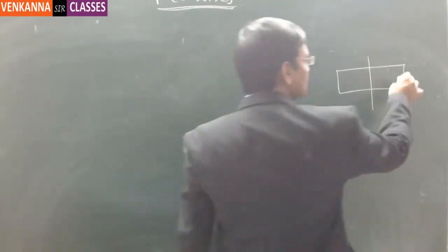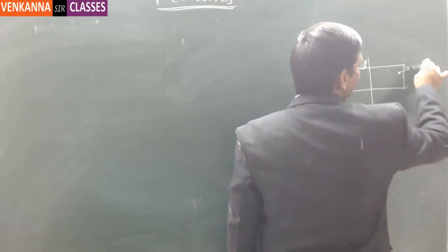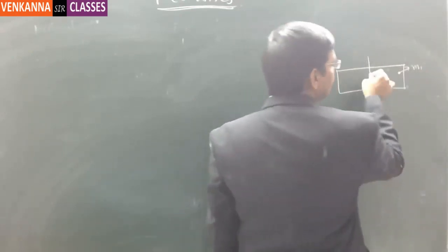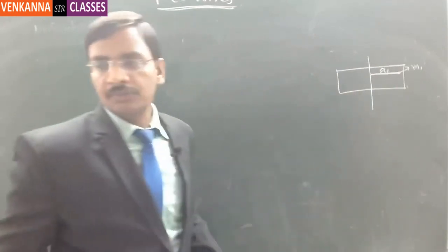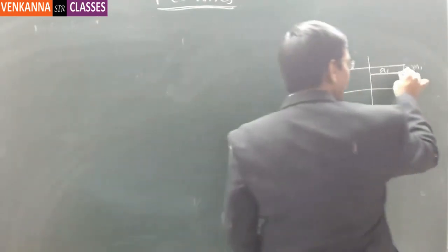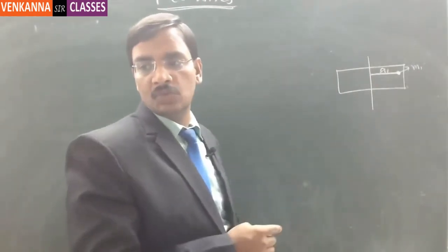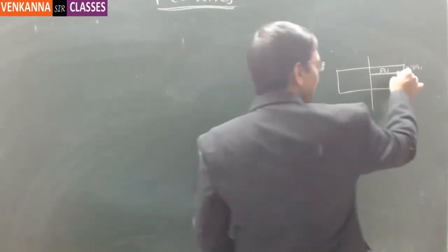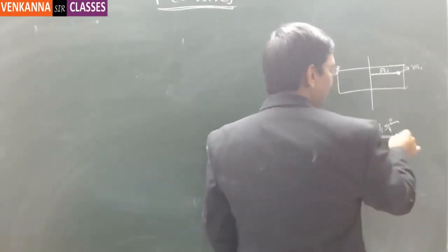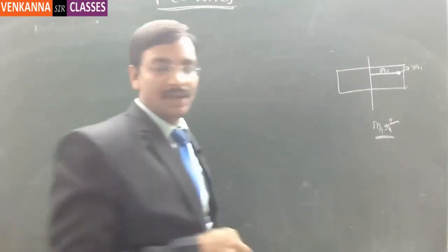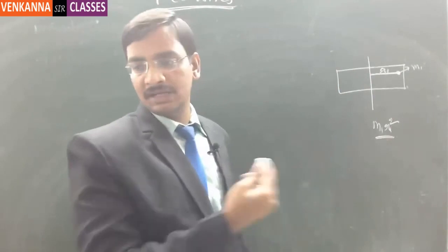Now this is trying to rotate in this particular way. Here, if you notice one particle at this particular point, let us say it has m1 mass, and it has a radius of r1. Then m1 r1 square is the equivalent moment of inertia for one particular particle located at one location. Why we are separating this into small particles is that each particle is located at a different radius.